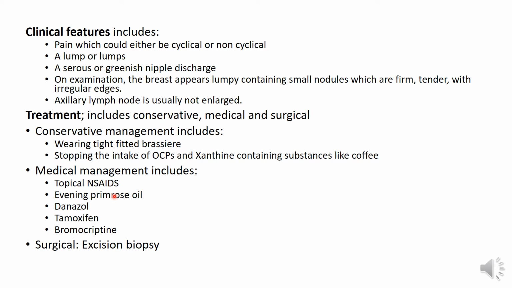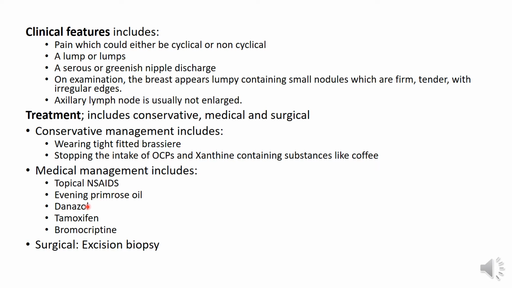Patients should be followed up to ensure compliance with the drug, and should be told that the effect may be seen after 2 to 6 months.